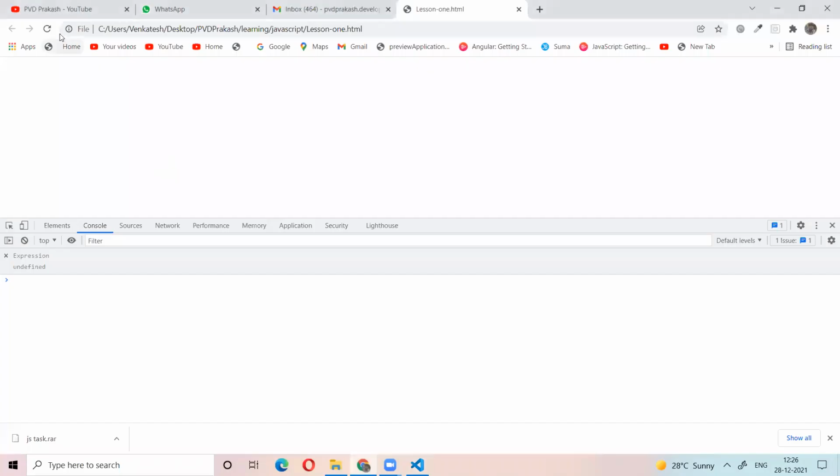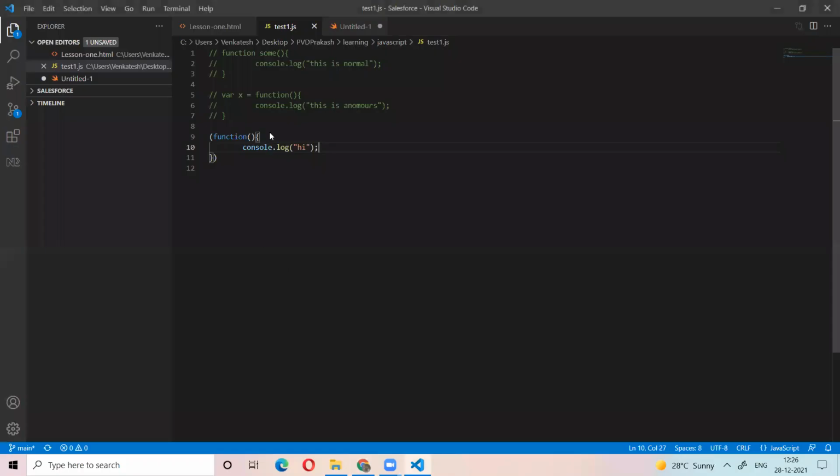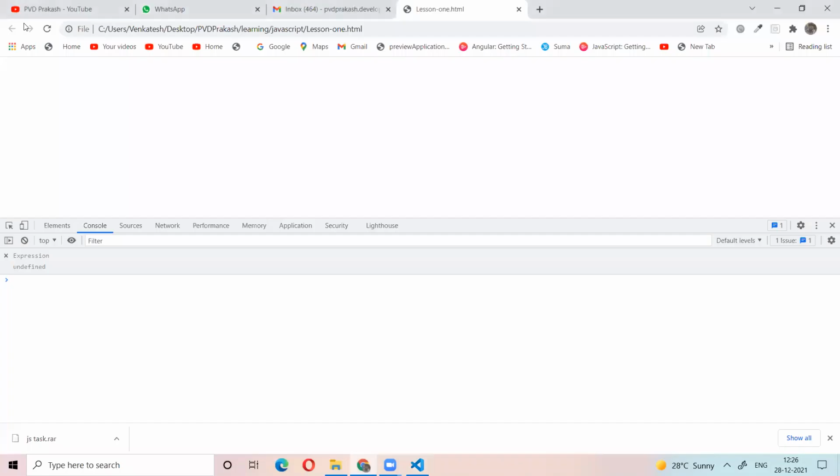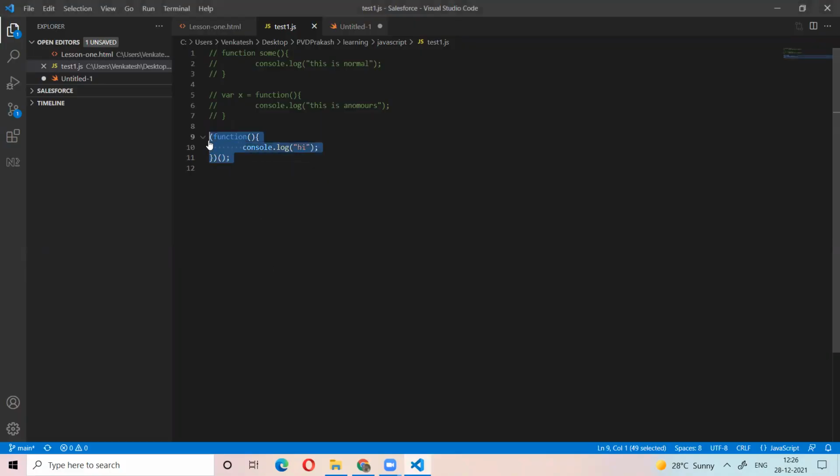Let's see what happened. Nothing will happen, right? But if we define this one like this, see, this is a function declared and called immediately.